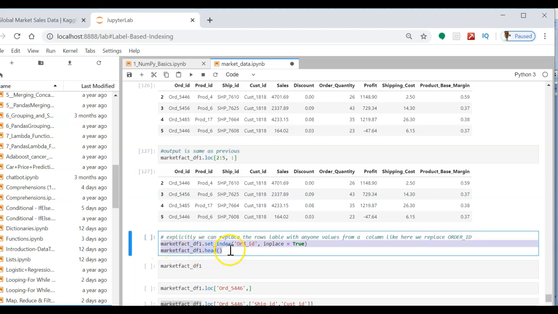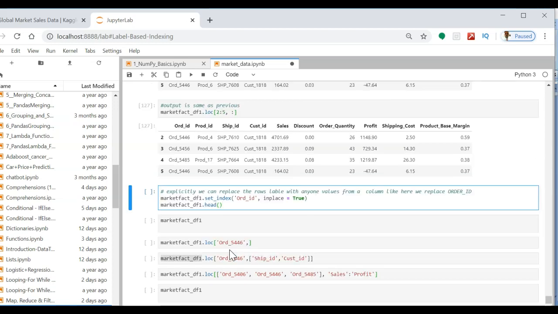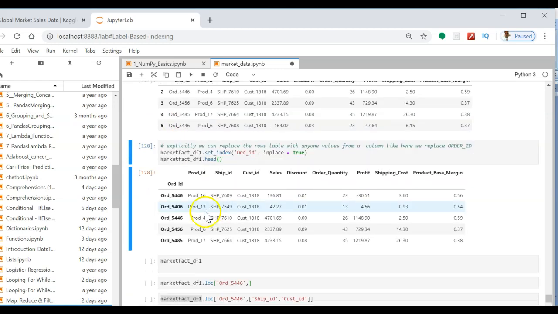Now there might be certain scenarios where you want to select particular rows with some filter condition. The way to do it is to index the rows with one of the column values. So here I am going to replace this indexing 2, 3, 4, 5 with the column values under order ID. If you see my output here, now order_ID has taken the role of indexing.